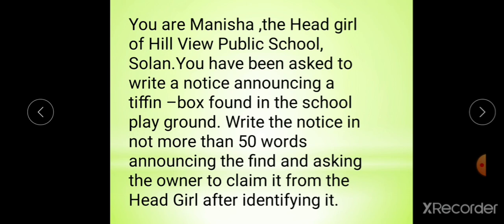Okay, students, and remember some main points. First of all, list the value points which we should include. Then prepare a rough draft first, and then check grammar and style of language. It should be simple. And then ensure the word limit, that should be 50 words, and revise it. And at last, prepare the final draft and put the notice in a box. Hope it's clear to you. Now, students, try this notice in your rough notebooks.